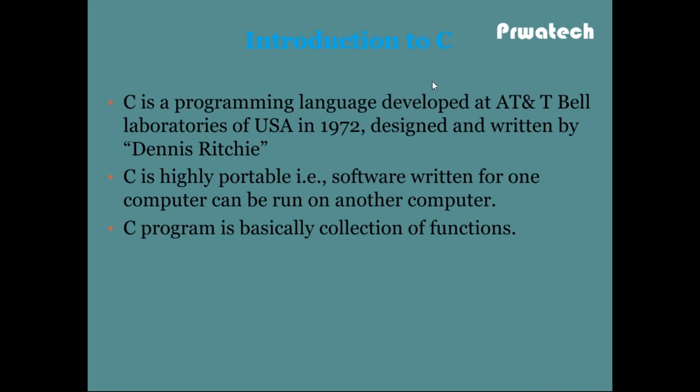Introduction to C language. C programming language developed at AT&T Bell Laboratories of USA in 1972, designed and written by Dennis Ritchie. And C is highly portable. Portable means that software written for one computer can be run on another computer, like CAD applications, like ATM machines. Software written for an ATM machine on one computer can be run on multiple computers. That is portability. This is high portability.